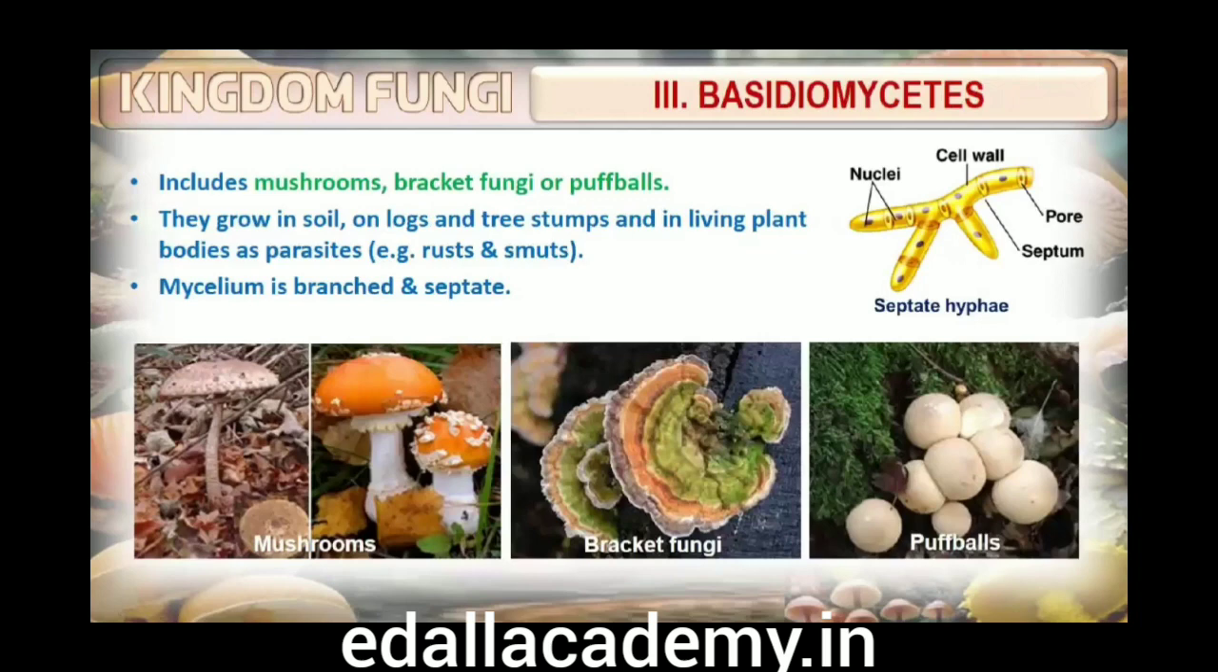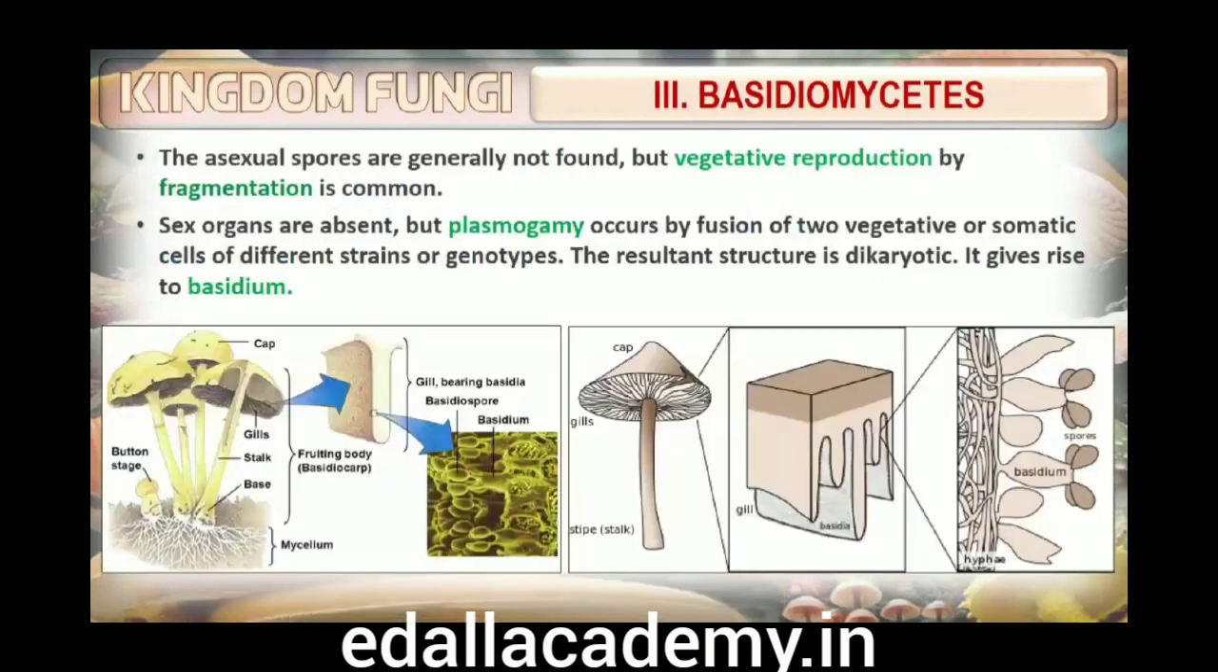Third is Basidiomycetes. Commonly known forms of Basidiomycetes are mushrooms, bracket fungi or puffballs. They grow in soil, on logs and tree stumps and in living plant bodies as parasites, for example, rusts and smuts. The mycelium is branched and septate. The asexual spores are generally not found, but vegetative reproduction by fragmentation is common. The sex organs are absent, but plasmogamy is brought about by fusion of two vegetative or somatic cells of different strains or genotypes. The resultant structure is dikaryotic, which ultimately gives rise to basidium.